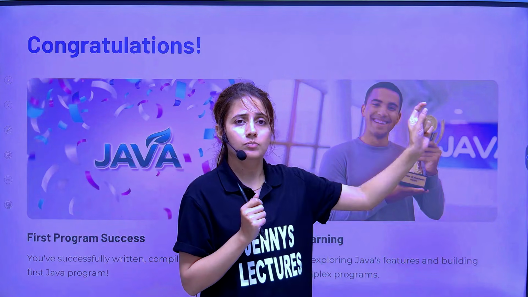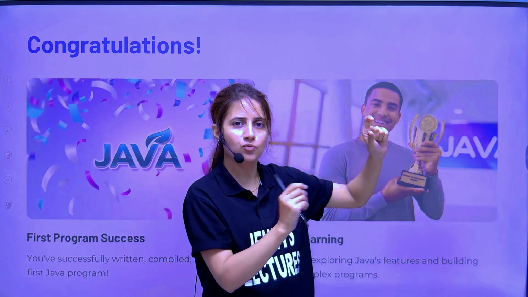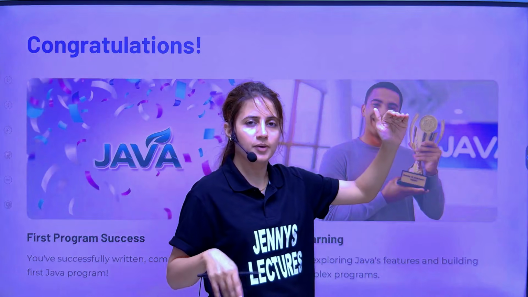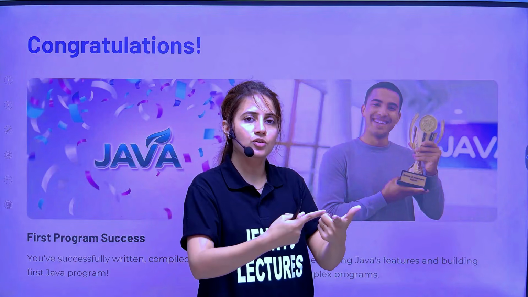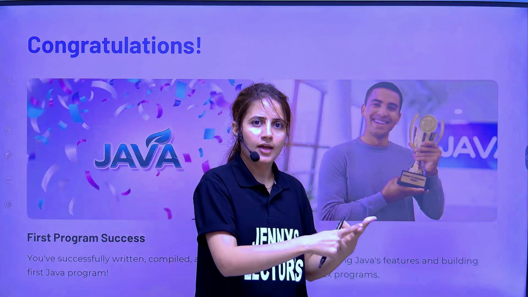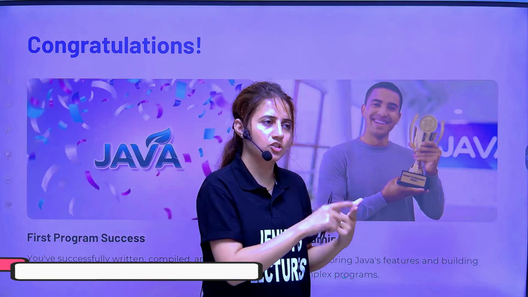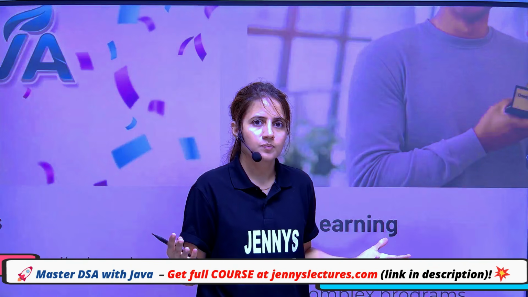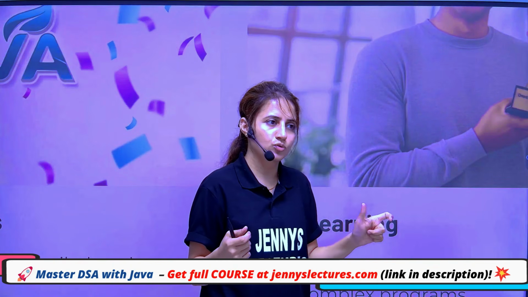Without writing public class, the class name, and public static void main, you just have to write void main, String args, and then you can just print whatever you want to print. But for that, you have to enable something. So in the next video, I'll show you how to enable that feature, without writing the class name or public static, just writing void main and System.out.println, and you will get the output. So from the next video, we'll be discussing in depth. Actually, we are going to do some practical work and all.